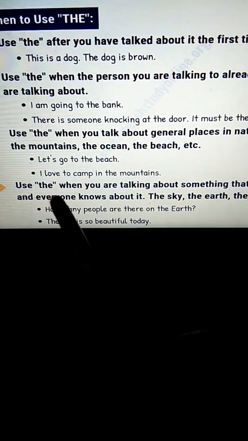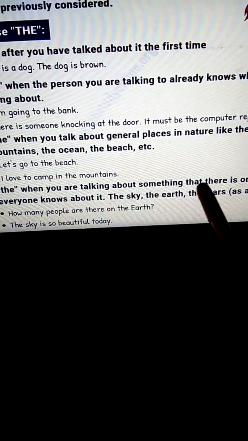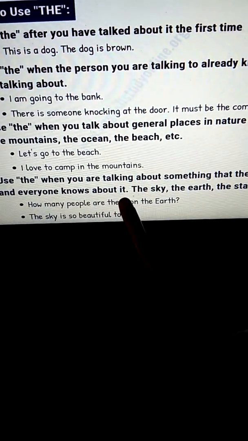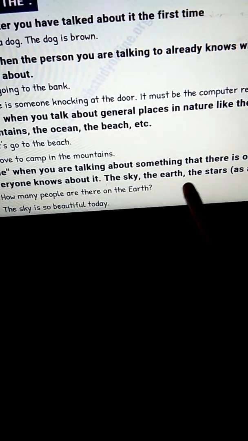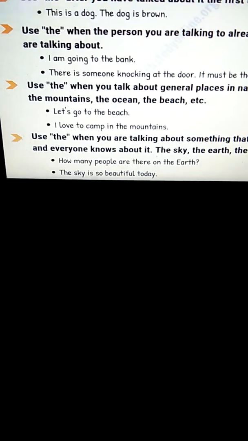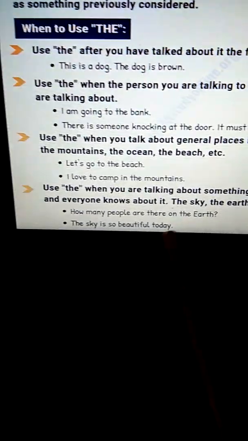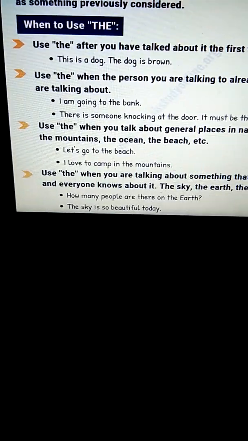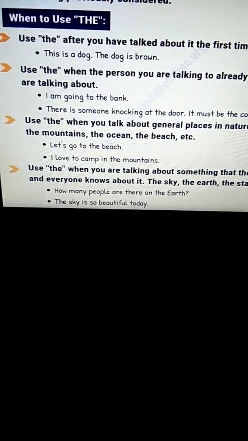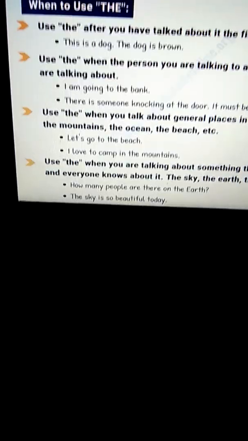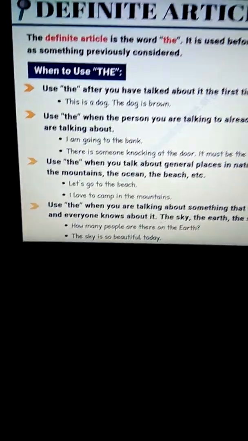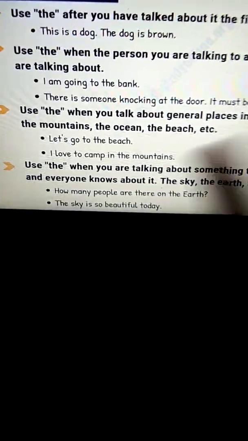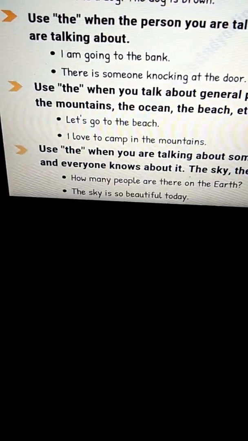Finally, use the when you are talking about something that there is only one of and everyone knows about it. The sky, the earth, the stars as a group. So how many earths are there? We are talking about one earth. There is only one earth. The sky is so beautiful today. So how many skies are there? Only one sky. So we use the before the sky.